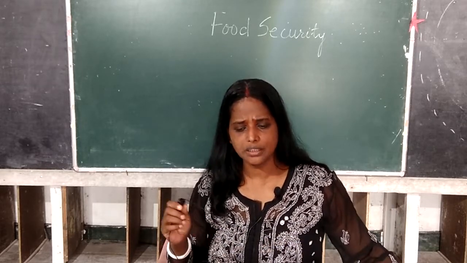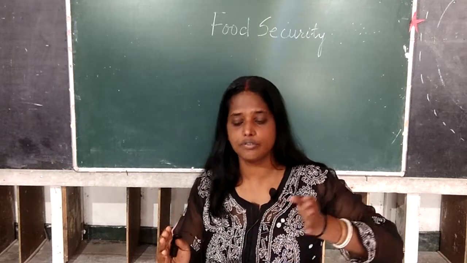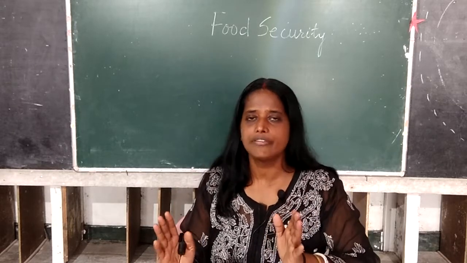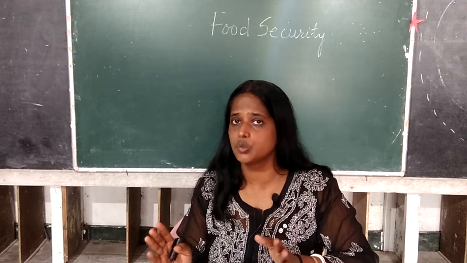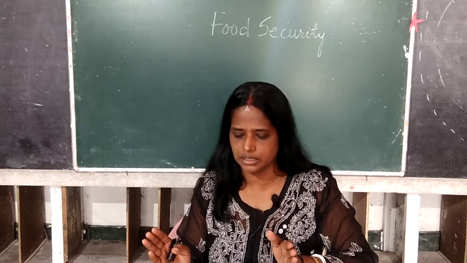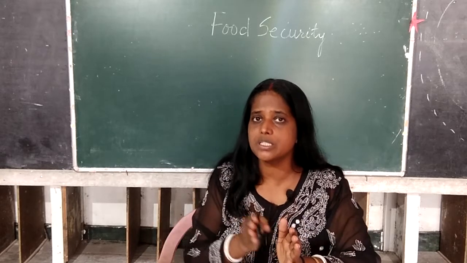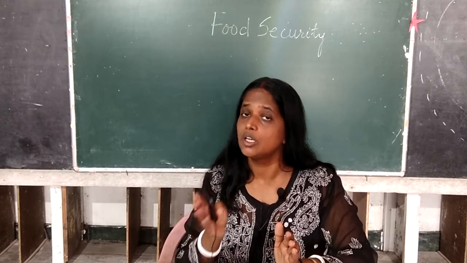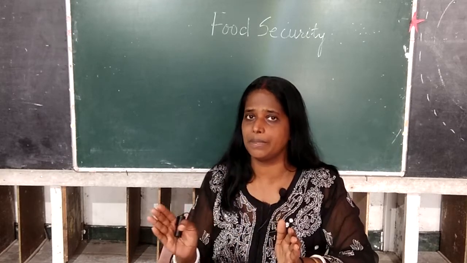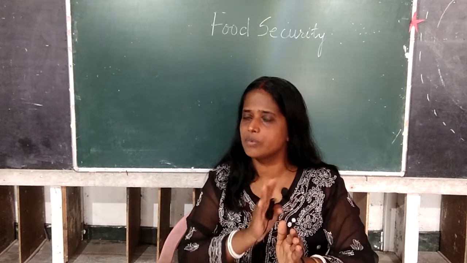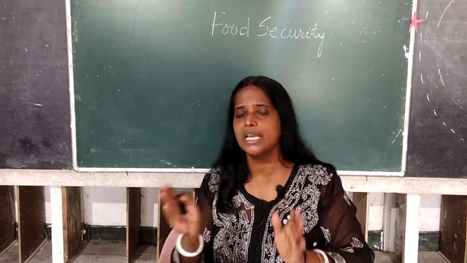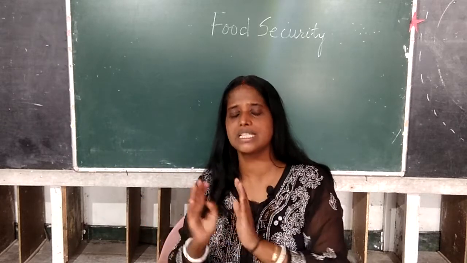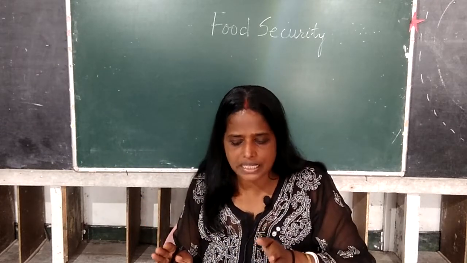So regarding the food security law of 2013, the first thing the government did is cover 75% of the rural population who are poor, and 50% of the urban population who are poor, living in the cities but they are poor. What has the government done?